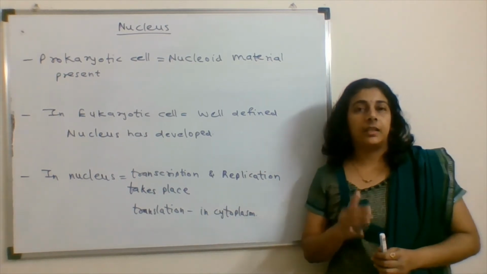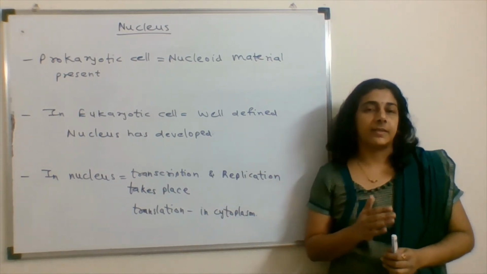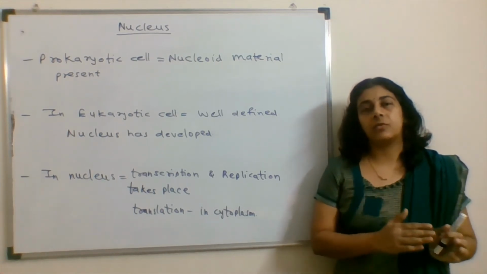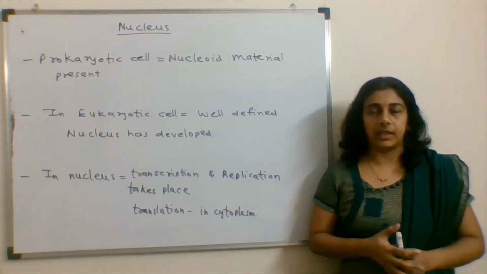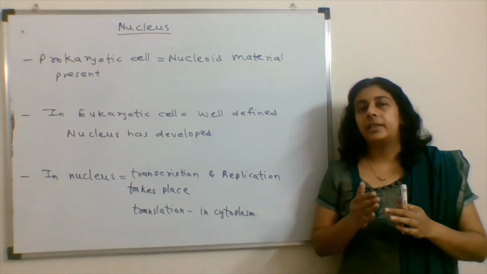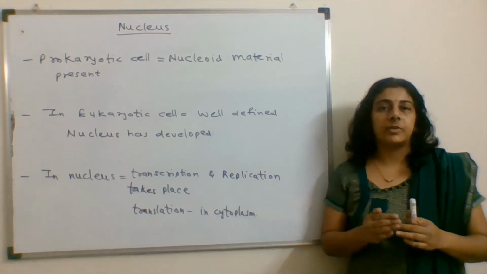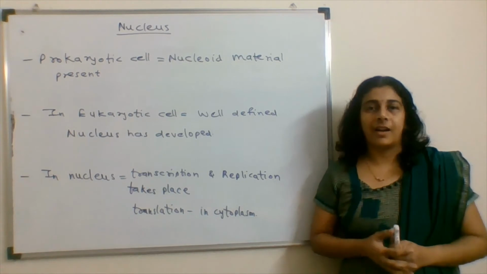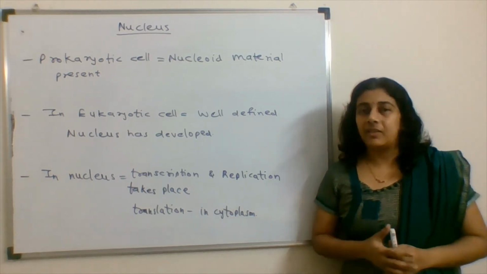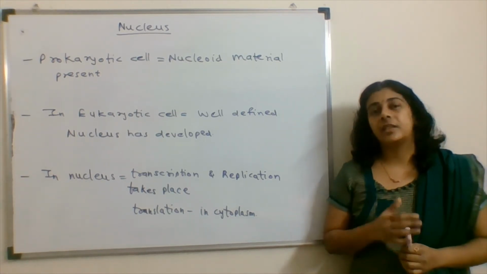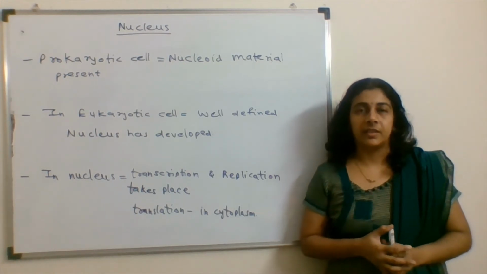In the nucleus, the genetic material has changed from RNA to DNA. What happened in the case of RNA is that at the second position of the sugar, there is a hydroxyl group which is very reactive, due to which there is a high mutation rate.